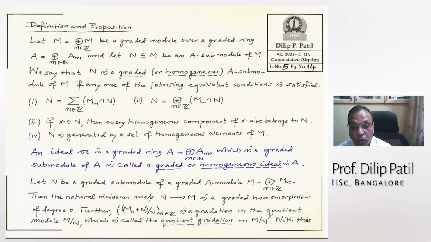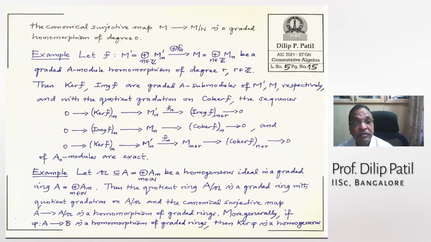And if you take the quotient module M by N, this will give you a gradation on the quotient module. That is called the quotient gradation, coming from the given gradation of M. So with this, the canonical surjective homomorphism is a graded homomorphism of degree 0. That is only when M is graded and N is homogeneous.